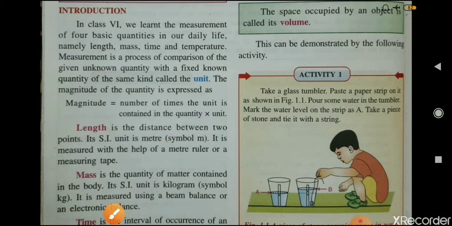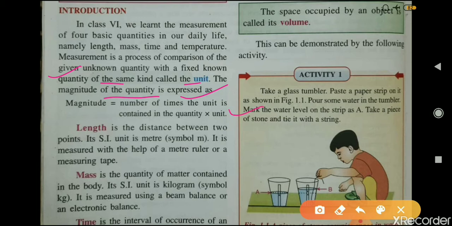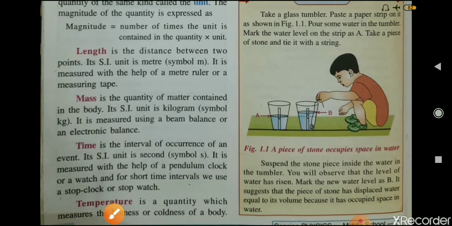Okay, so what is measurement? Measurement is a process of comparison of the given unknown quantity with a fixed known quantity of the same kind called the unit. Now the magnitude of the quantity is expressed as number of times the unit is contained in the quantity multiplied by unit. You have already learned about this in class 6th.